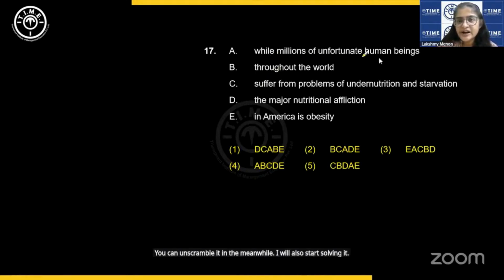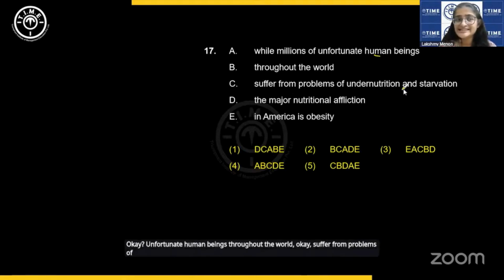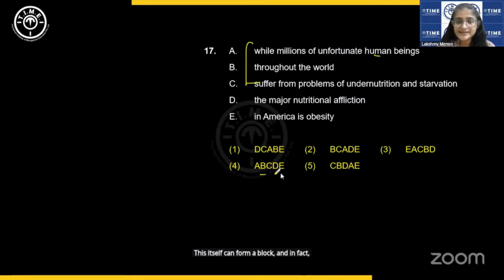While millions of unfortunate human beings, okay, this can be the beginning, throughout the world, okay, unfortunate human beings throughout the world, suffer from problems of undernutrition and starvation. This itself can form a block, and in fact, you have A, B, C, D, E as one of the options. Let us check it out.